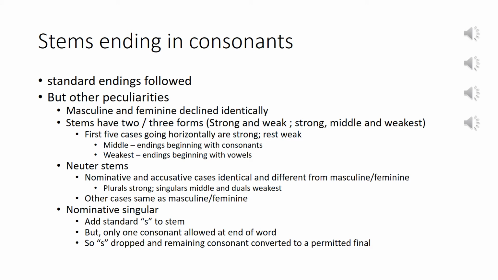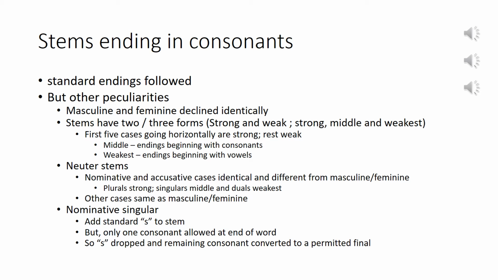Among the weak cases, there is either a single form or a twofold division into the middle forms and the weakest forms. The middle forms are the ones having endings beginning with consonants, the instrumental dative ablative dual, and the instrumental dative ablative and the locative plural. The weakest forms are the ones having endings beginning with a vowel, accusative plural, instrumental dative ablative genitive and locative singular, genitive locative dual, and genitive plural. That was for masculines and feminines.